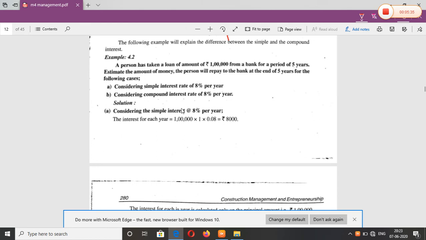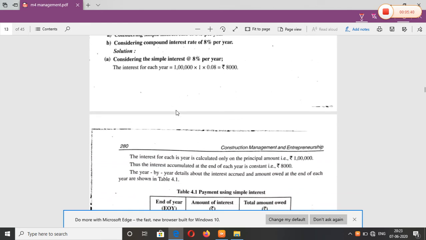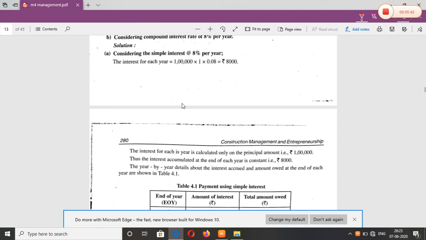Let us discuss simple interest of 8%. Let us calculate it for 1 year. PTR by 100.